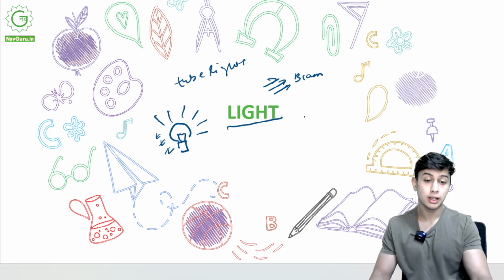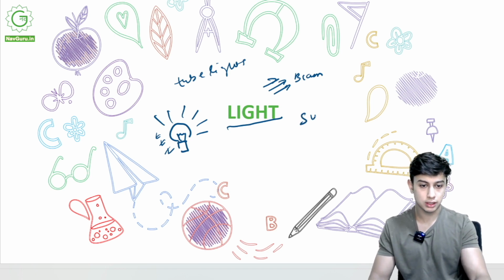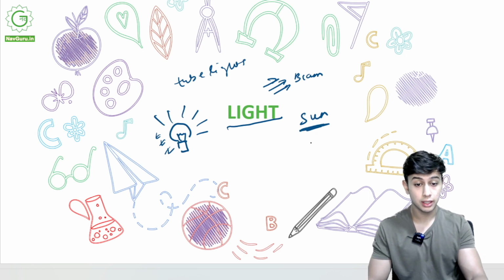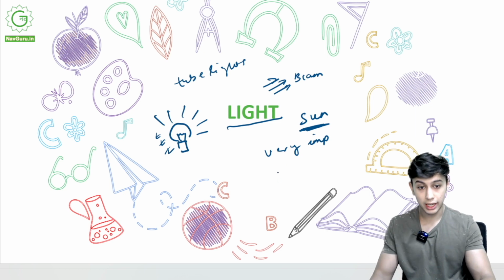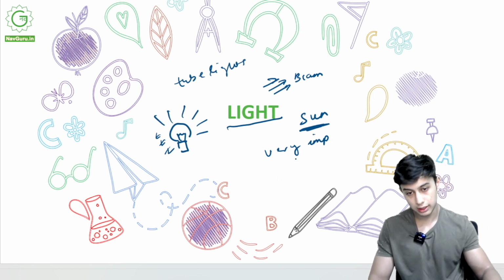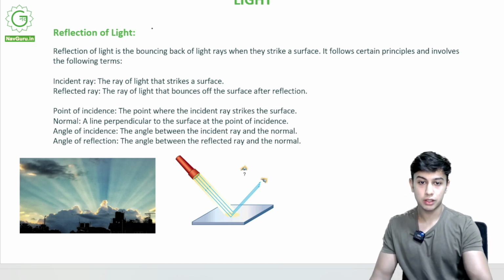We need light. Where do we get a major light? What is a major light source? It's the sun. It is the source of all life on earth. Light is very important. And the various things that happen with light in our life around us is very interesting, and let's get into it. So the first topic is reflection of light.